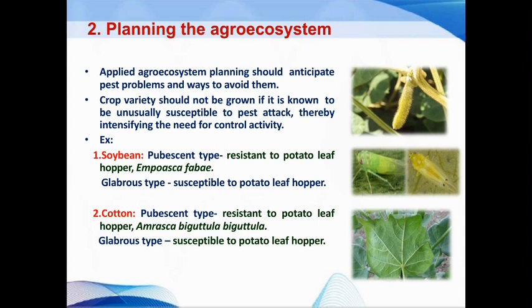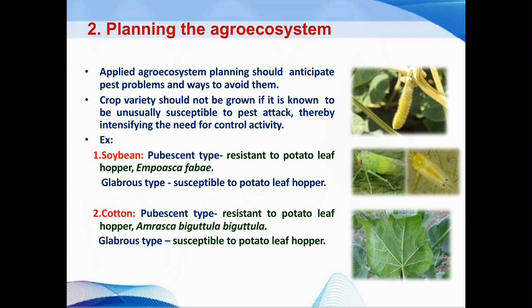It means, how do we plan? By using resistant varieties of a particular crop against that particular pest. So avoid the use of susceptible varieties. That is the first planning in the agroecosystem.